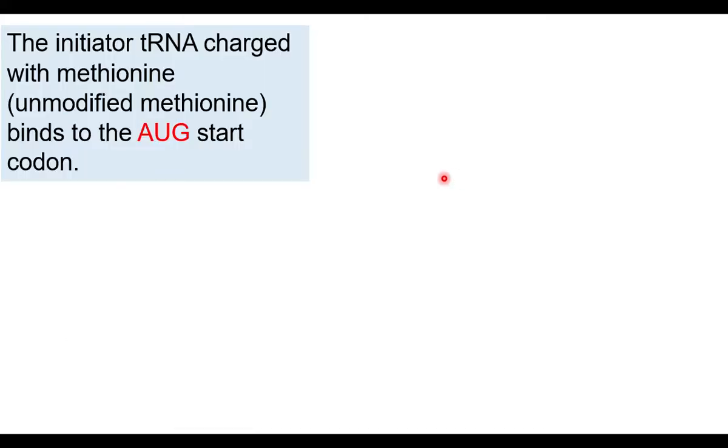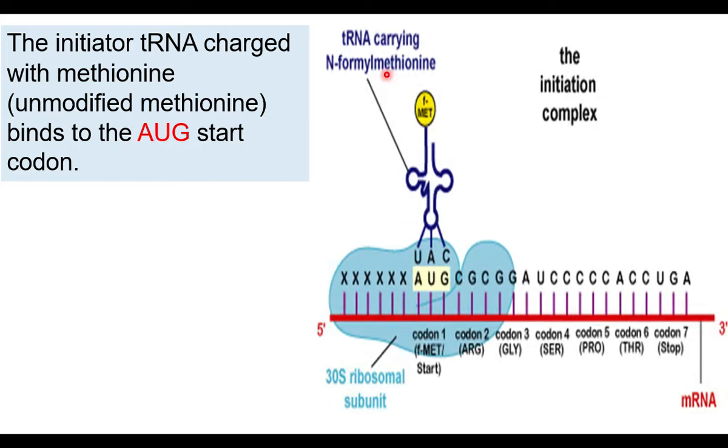In eukaryotes, the initiator tRNA charged with methionine, that is unmodified methionine, binds to the AUG start codon, whereas in prokaryotes, a modified methionine, N-formyl methionine, is carried by the tRNA. N-formyl methionine is an amino acid, a modified methionine carried by a tRNA.